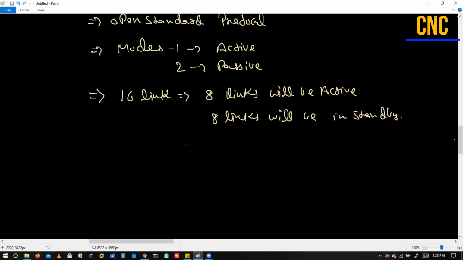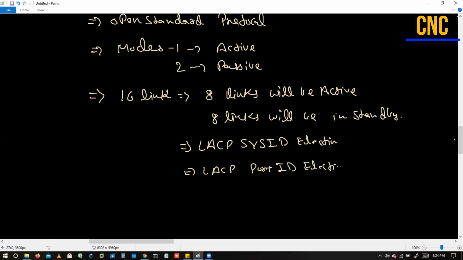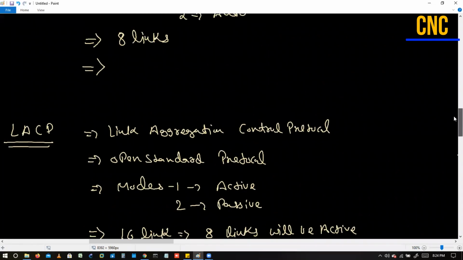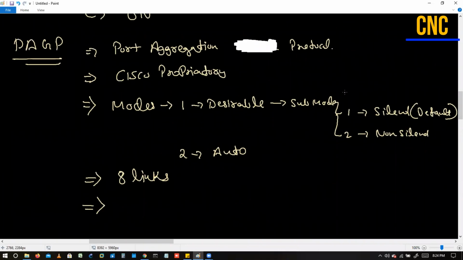To achieve these things, we have two types of election here. One is LACP system ID election, and one we have is LACP port ID election. Okay, so we'll go one by one. So these are the features we have in LACP, and these are the features of PAgP.